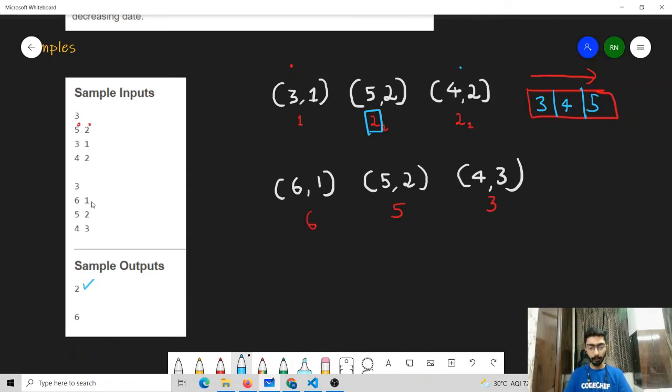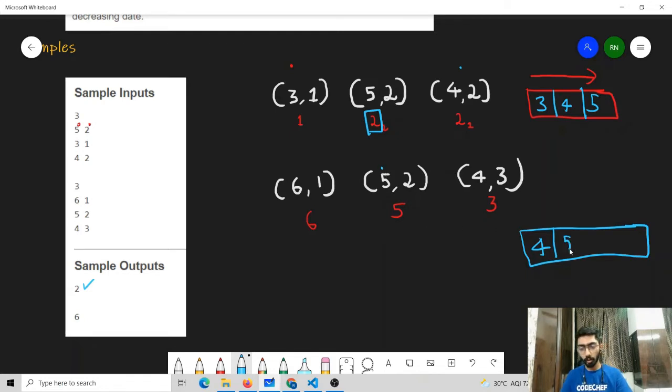In the next example, we again have 3 exams, which are given by the parameters 6,1, 5,2 and 4,3. Now what Muna can do is, on the third or on the fourth day, she can give the exam. But on whichever day she gives the exam, let us consider that she has given the exam on day number 3, then the number 4 will be noted down in the register. After which, she must attend this exam on day number 5, because that is the AI value, so it's possible to attend that exam.